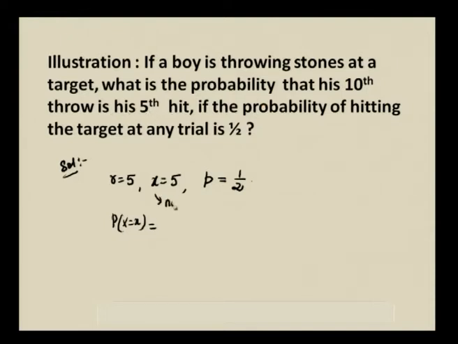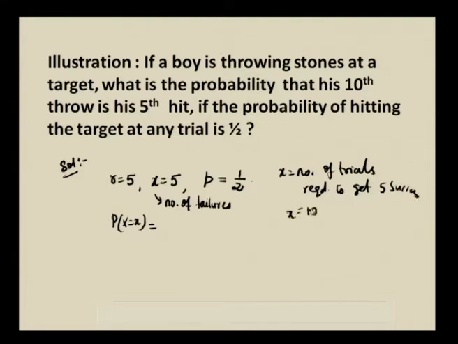Here, if x is representing the number of failures, then x is equal to 5. If x is representing the number of trials required to get r successes, to get 5 successes, then x is equal to 10.